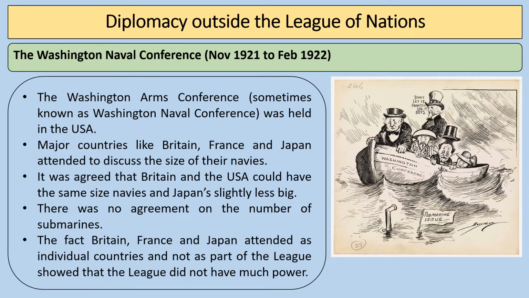There's no agreement, however, on the number of submarines, and it's quite interesting in this cartoon that we see here that on the Washington Conference it talks about how they've made the agreement on the boats, but they've not made any agreements on submarines. And of course, submarines are going to be more and more important because they're going to be such an important feature of naval warfare into the 20s and 30s. And of course, they were actually really important during the First World War.